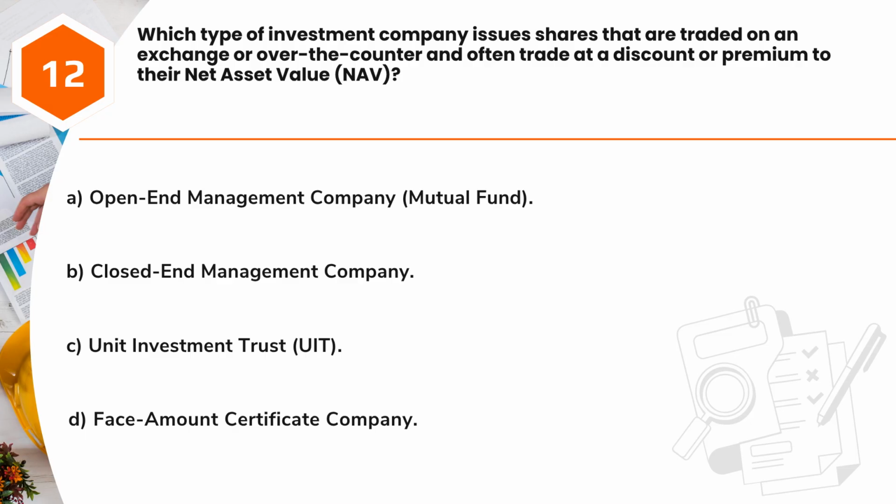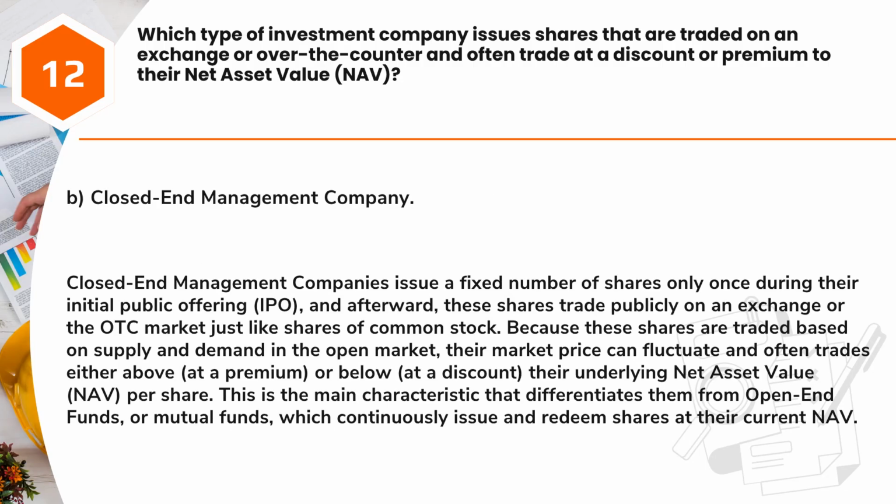Question 12. Which type of investment company issues shares that are traded on an exchange or over the counter and often trade at a discount or premium to their net asset value, NAV? A. Open-end management company, mutual fund. B. Closed-end management company. C. Unit investment trust, UIT. D. Face amount certificate company. Answer, B. Closed-end management company.